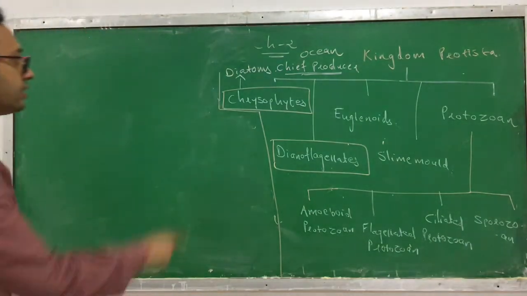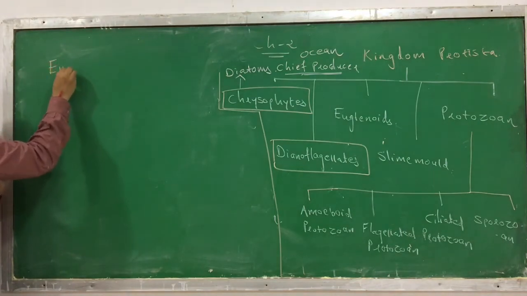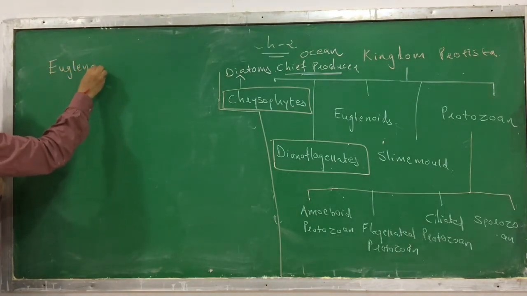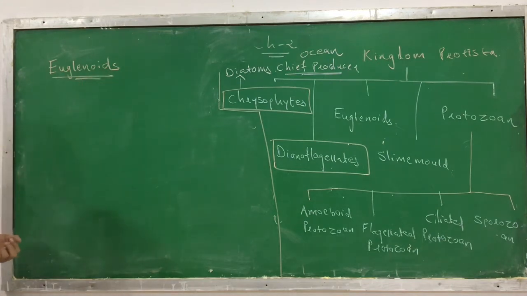We move ahead with the third category of kingdom Protista. Euglenoids are the third category you can find in the kingdom Protista.